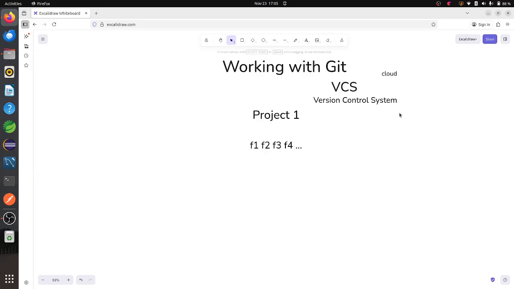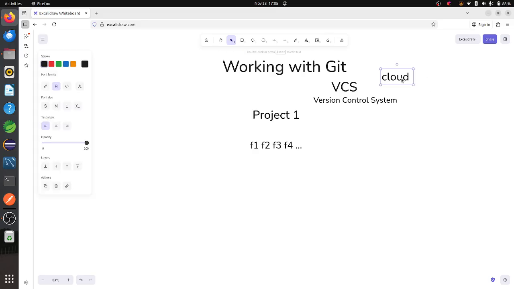Then again, why cloud? For example, if you are working on a project and after a few days, because of your system failure, you lost your code, and at that time you want to get back your code, it is difficult to backtrack that. So it gives the possibility to save our code in a cloud.